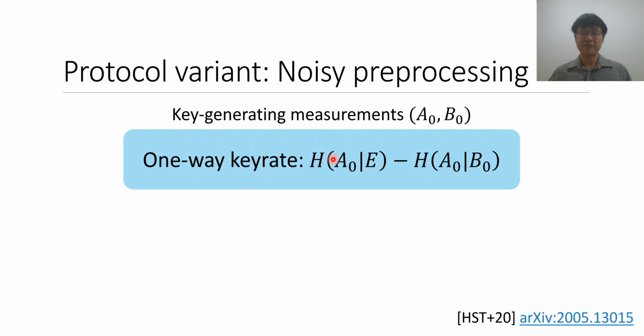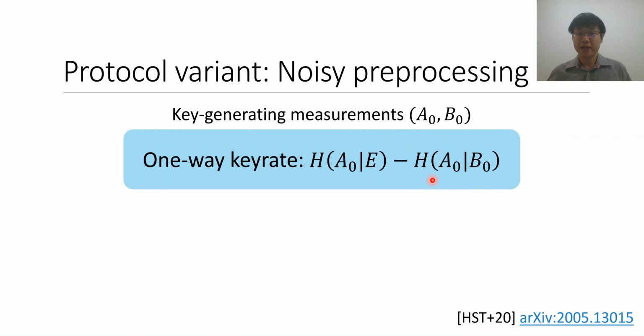And that means that the first term here is essentially quantifying Eve's uncertainty about Alice's key generating measurement outcome because it's an entropy. And on the other hand, this term here is quantifying Bob's uncertainty about Alice's key generating measurement. So it's kind of intuitive that the difference between these two uncertainties gives you the asymptotic key rate, although actually the full proof would be significantly more complex, of course.